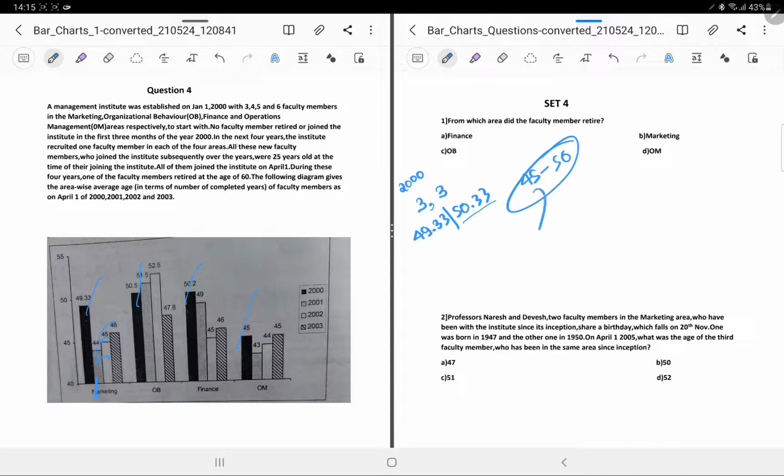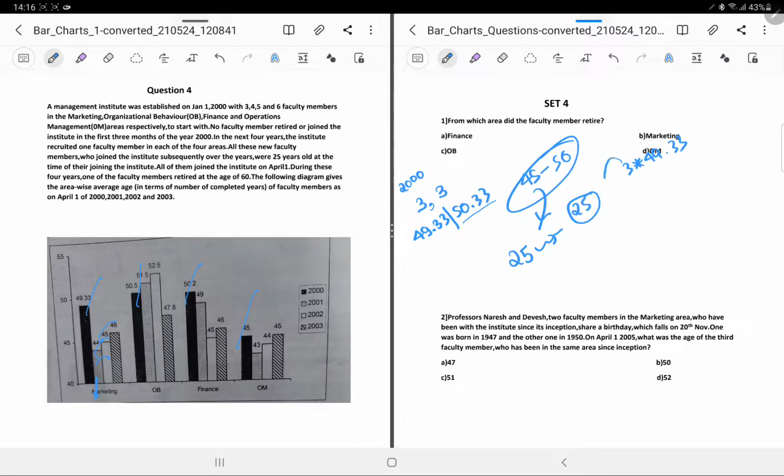So if a person of age 25 is added to any department, obviously in the next year there will be a sharp drop in the average. Why? Because if you talk about marketing, 3 persons are of age 49.33.